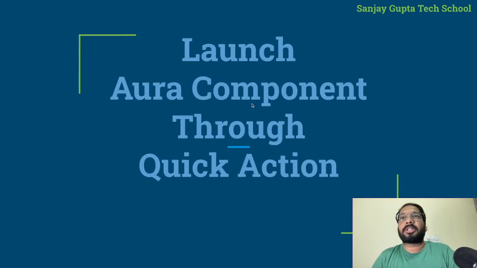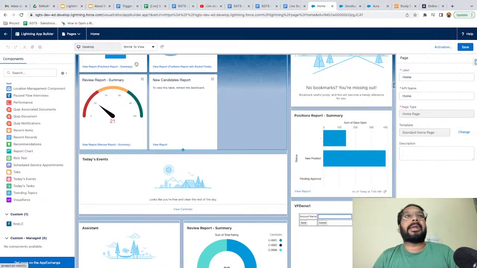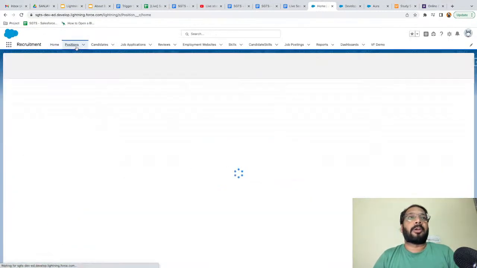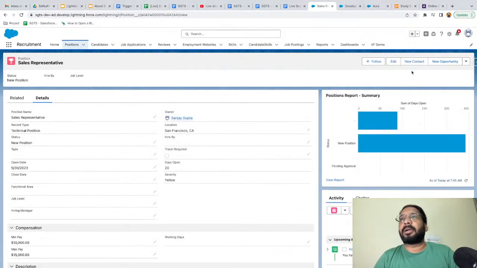Now next is launching a Lightning Aura component through quick action. We create actions under a particular object. So if I open any record, and here you want to place a button on the top right corner, and if you click on that button you want to see your Lightning component, you can just launch that as well. Right, so now I'm going to show you that.